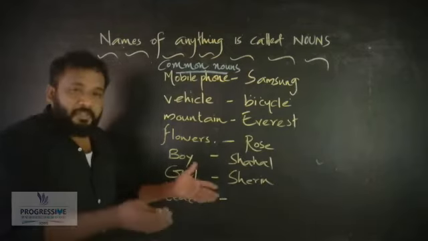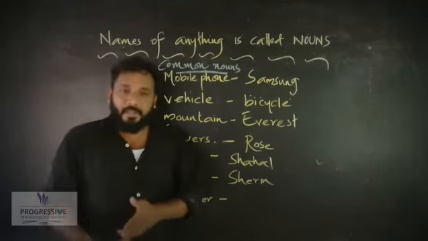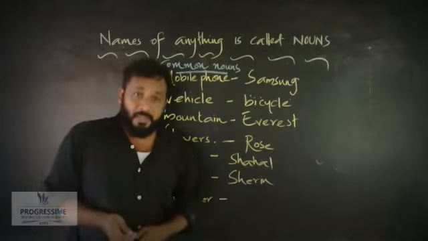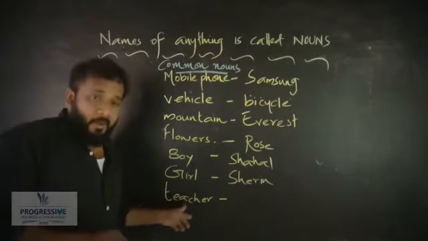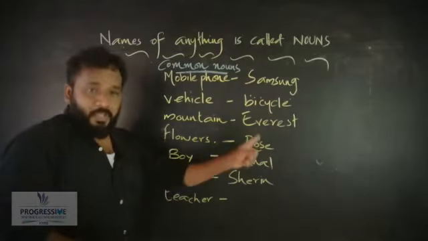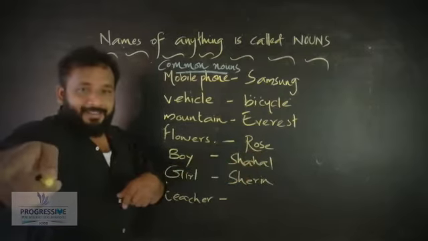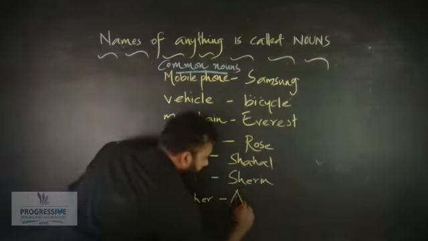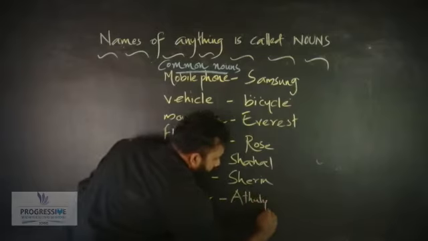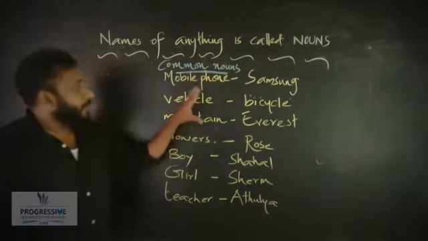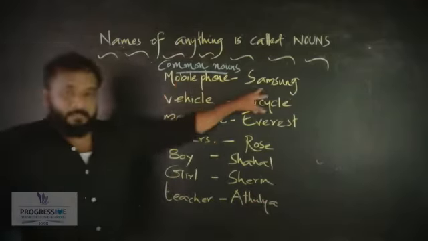And teacher. There are many favorite teachers for you. Here also you have many favorite teachers. Here, teacher is a noun, but I am writing the name of a teacher. In front of me, there is Adulya ma'am. I am writing her name. Okay, Adulya.